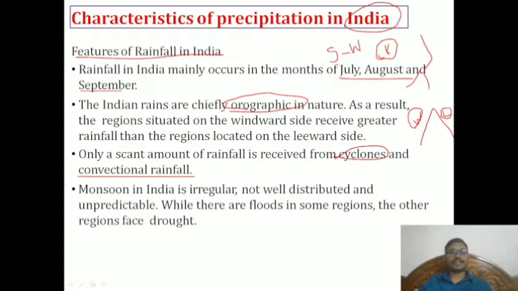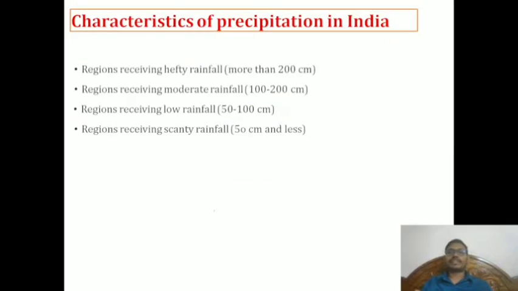The monsoon in India is irregular, not well distributed, and unpredictable. That means there will be floods in some areas and there will be drought in some areas. So this kind of thing makes it very difficult to analyze and understand the conditions of any kind of watershed. Now I hope you people are understanding the characteristics of precipitation in India.